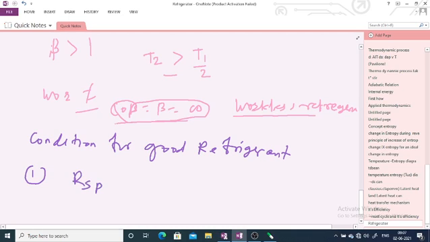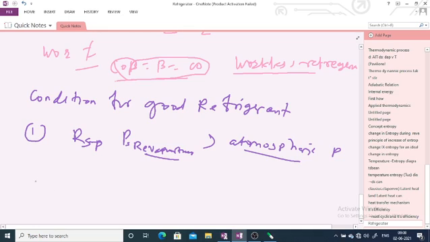That means when the working substance is in the evaporator chamber, which we will see in the next article, the saturated pressure there must be greater than atmospheric pressure. This is your first condition.